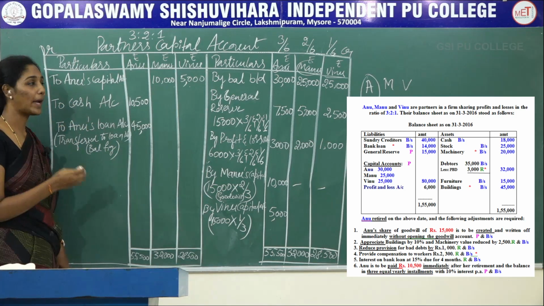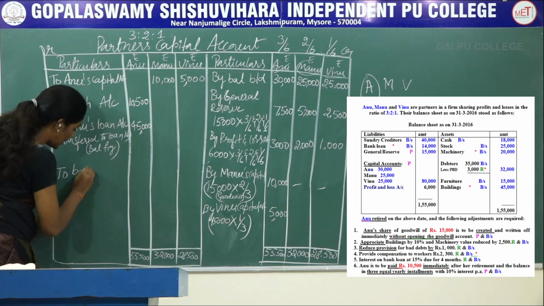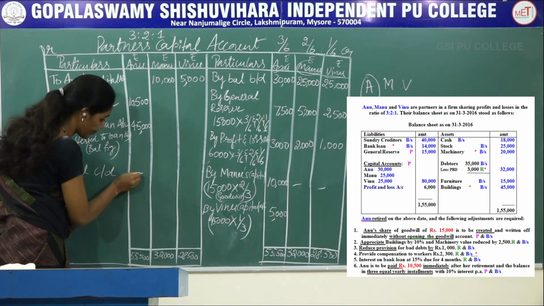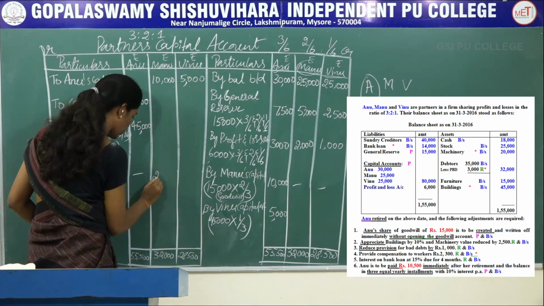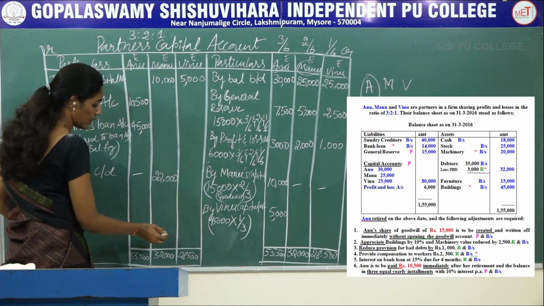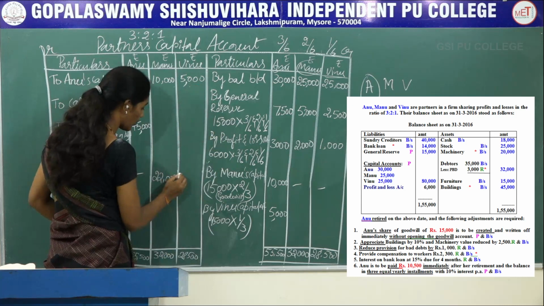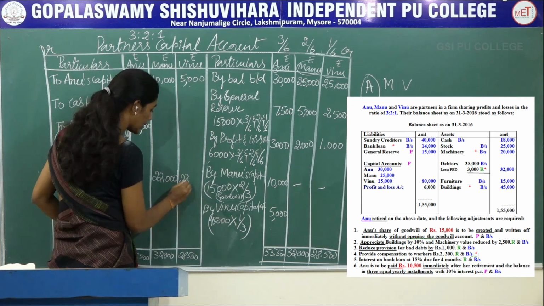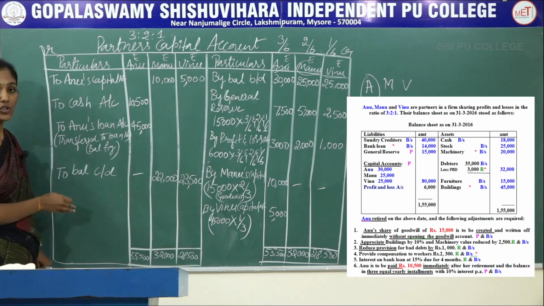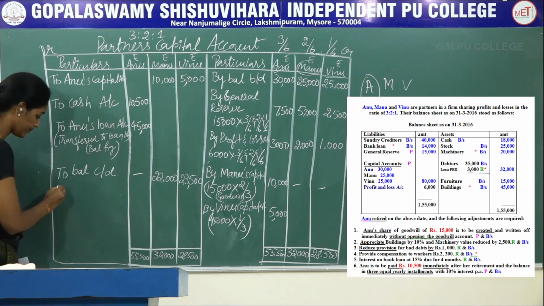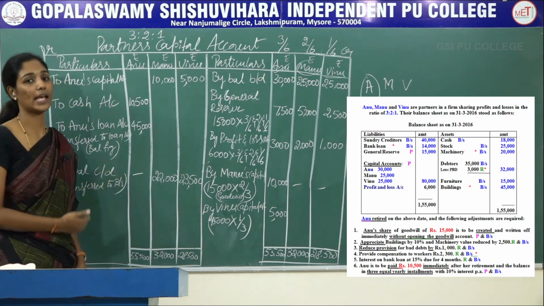So now balance the remaining partners' capital accounts. To balance carried down, 32,000 minus 10,000, you will get 22,000. Next, for Vinu, 28,500 minus 5,000, you will get 23,500, and it has to be transferred to the balance sheet on the liability side. So this is how we prepare the partners' capital account.